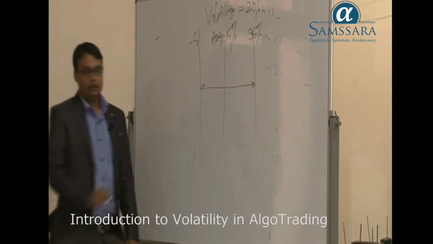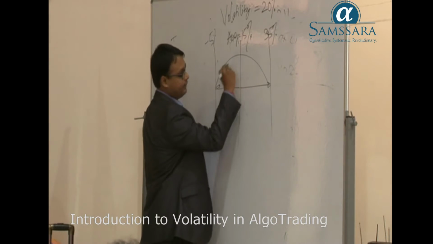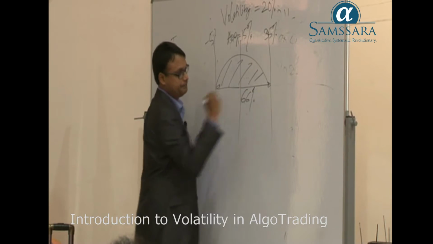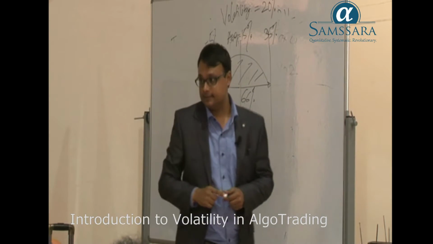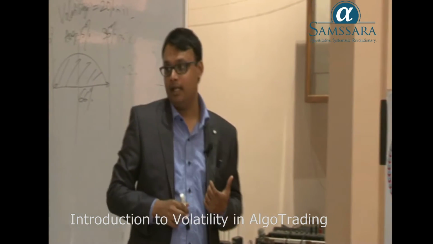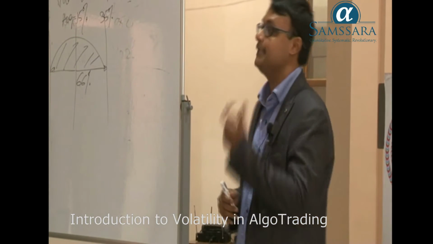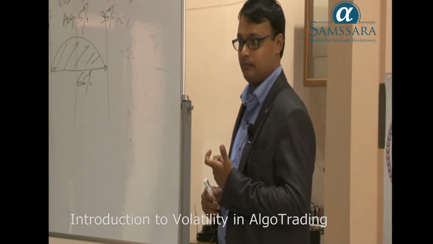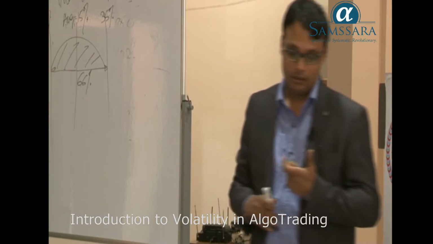Right? Now the theory of volatility tells us that there is a 66% chance that the markets are going to stay between minus 5 and plus 35%. Alright, you are with me till now?